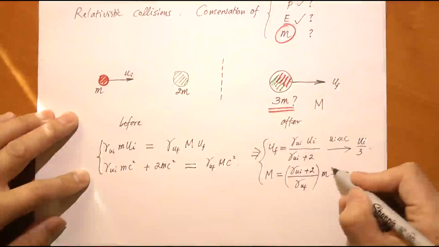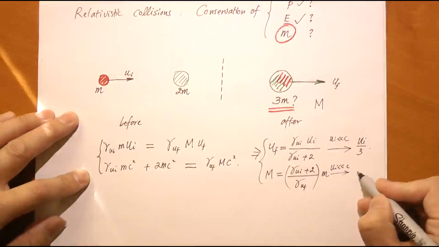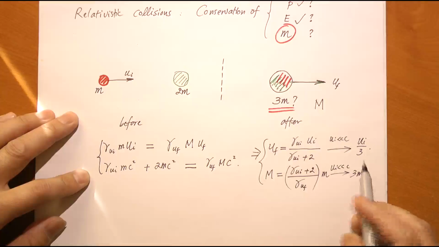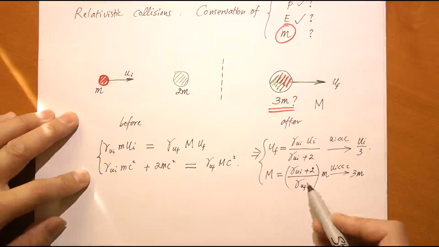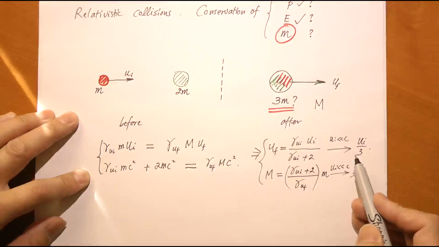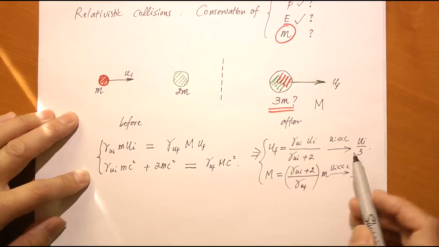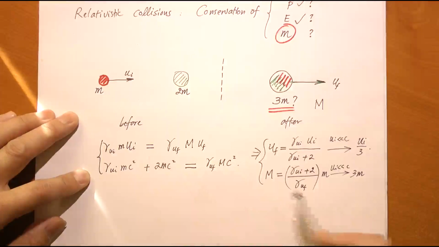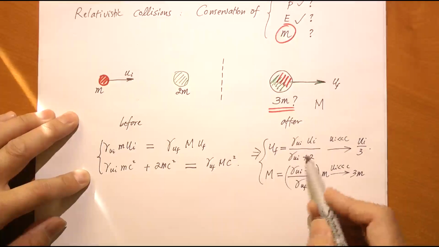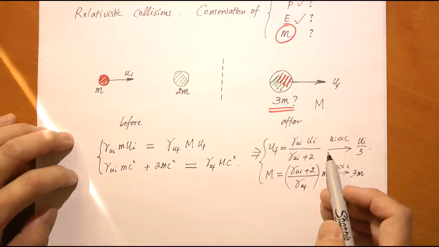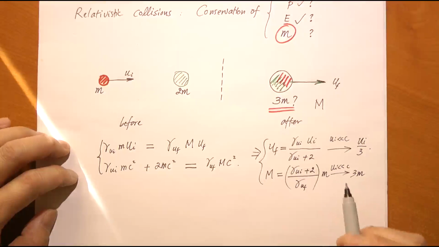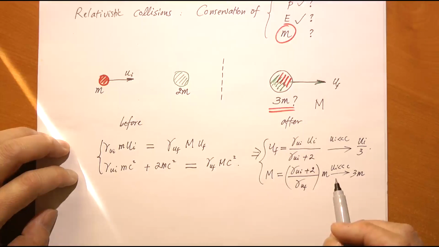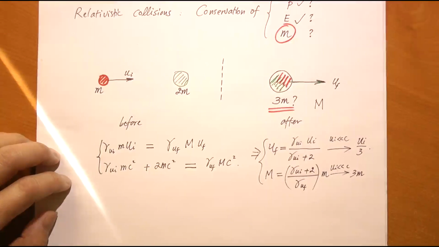Same thing, this equals 3m. So we can go back to classical physics, but in the relativistic case, these factors do not agree with the classical expression, so we have to be careful. We have to actually plug in the values of gamma u initial, which we know because u initial is known, and gamma u final, which we also know because we know what u final is. So you see, we still have conservation of total linear momentum and conservation of total energy, but we are going to lose conservation of rest mass.